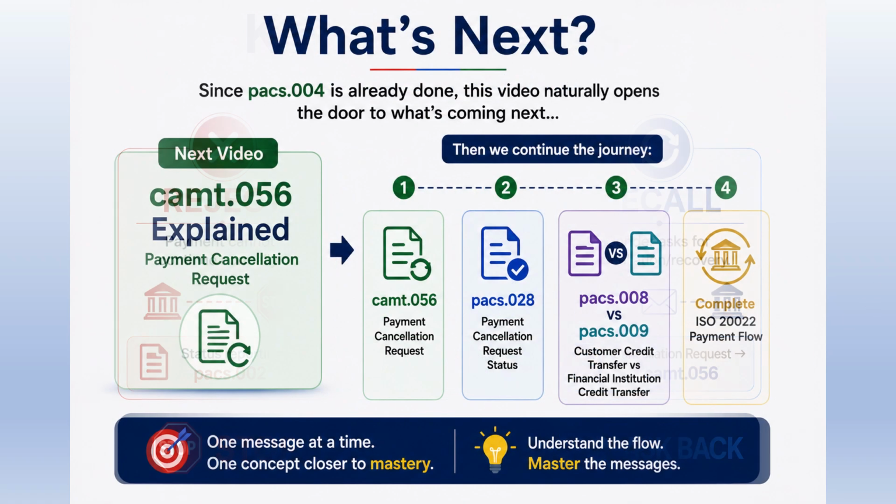Now that we understand reject, return, and recall, the next logical step is to understand the cancellation process in more detail. So, in the next video, we'll cover CAMP.056 explained, payment cancellation request. After that, we'll continue with PAX.028, then PAX.008 versus PAX.009, and finally connect everything through a complete ISO 20022 payment flow.